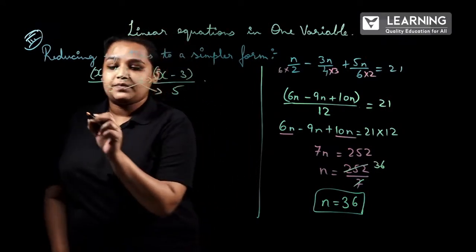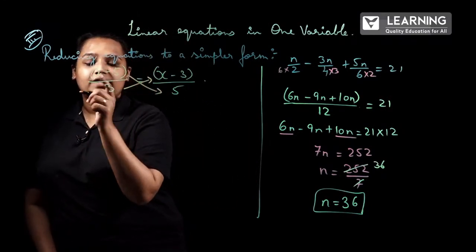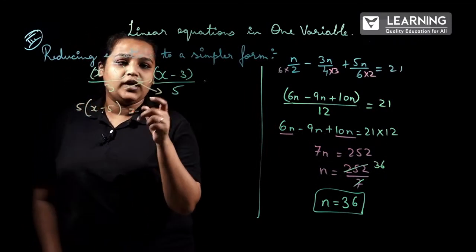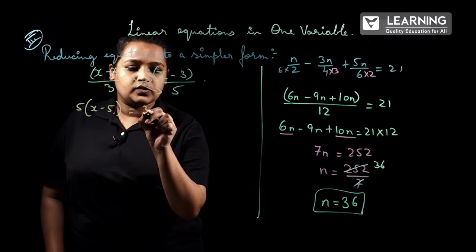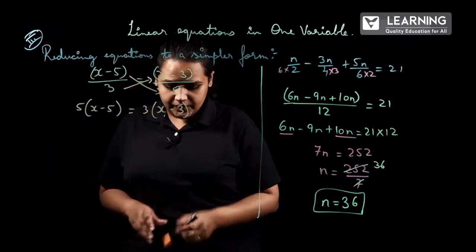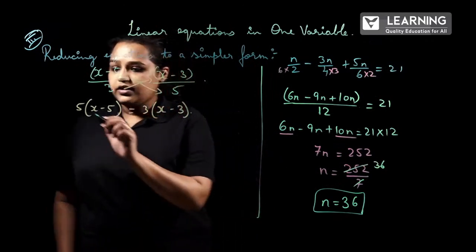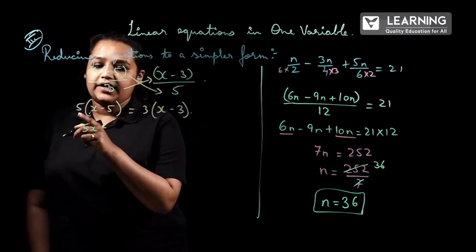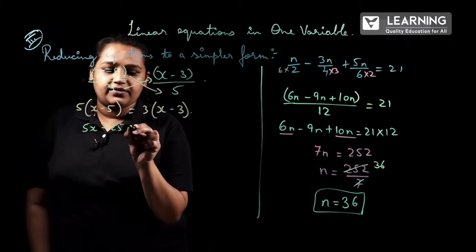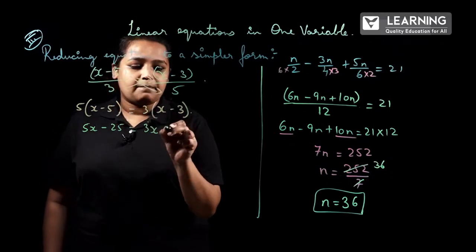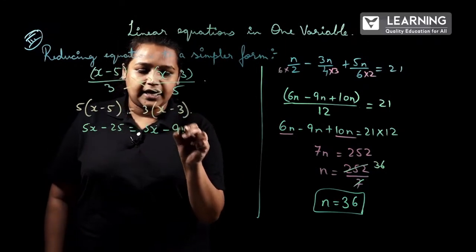When you cross multiply, it becomes 5 into (x - 5) equal to 3 into (x - 3). Done? Next, 5 into x is 5x, minus 5 into 5 is 25, which is equal to 3x minus 3 into 3, which is 9.